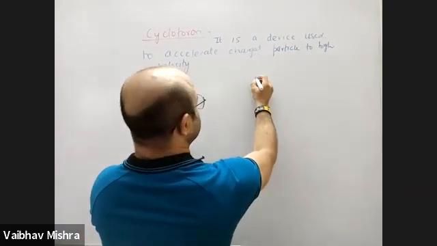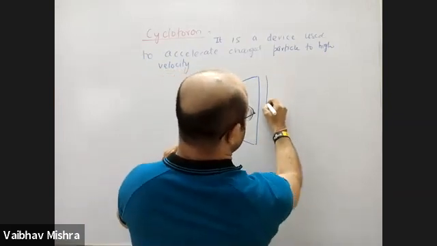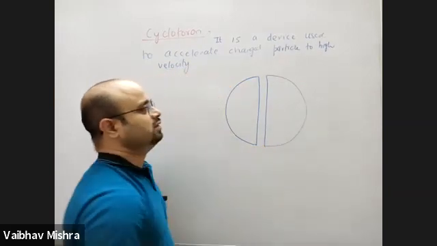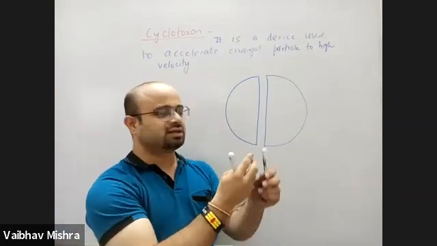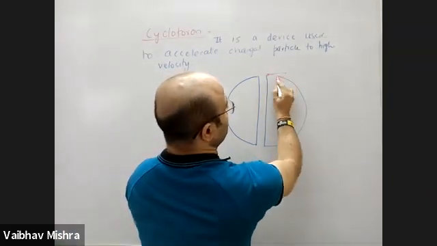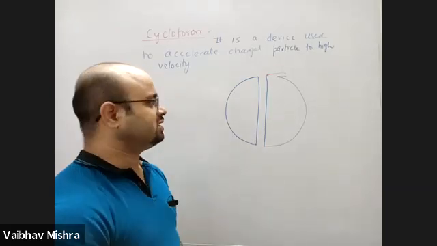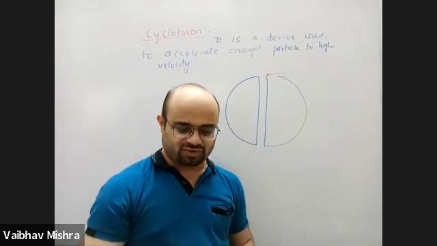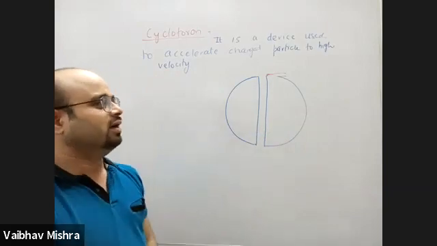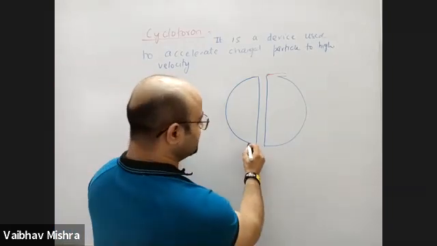Okay. So this is two semicircular metallic plates with a small gap in between, and there is an exit port at the top for the particle to come out. And this is a 2D plate actually. This is not a sphere, it's just a plate. It is actually horizontal, but for your understanding viewpoint, it is kept vertical. Now, a high voltage battery, and an oscillator.